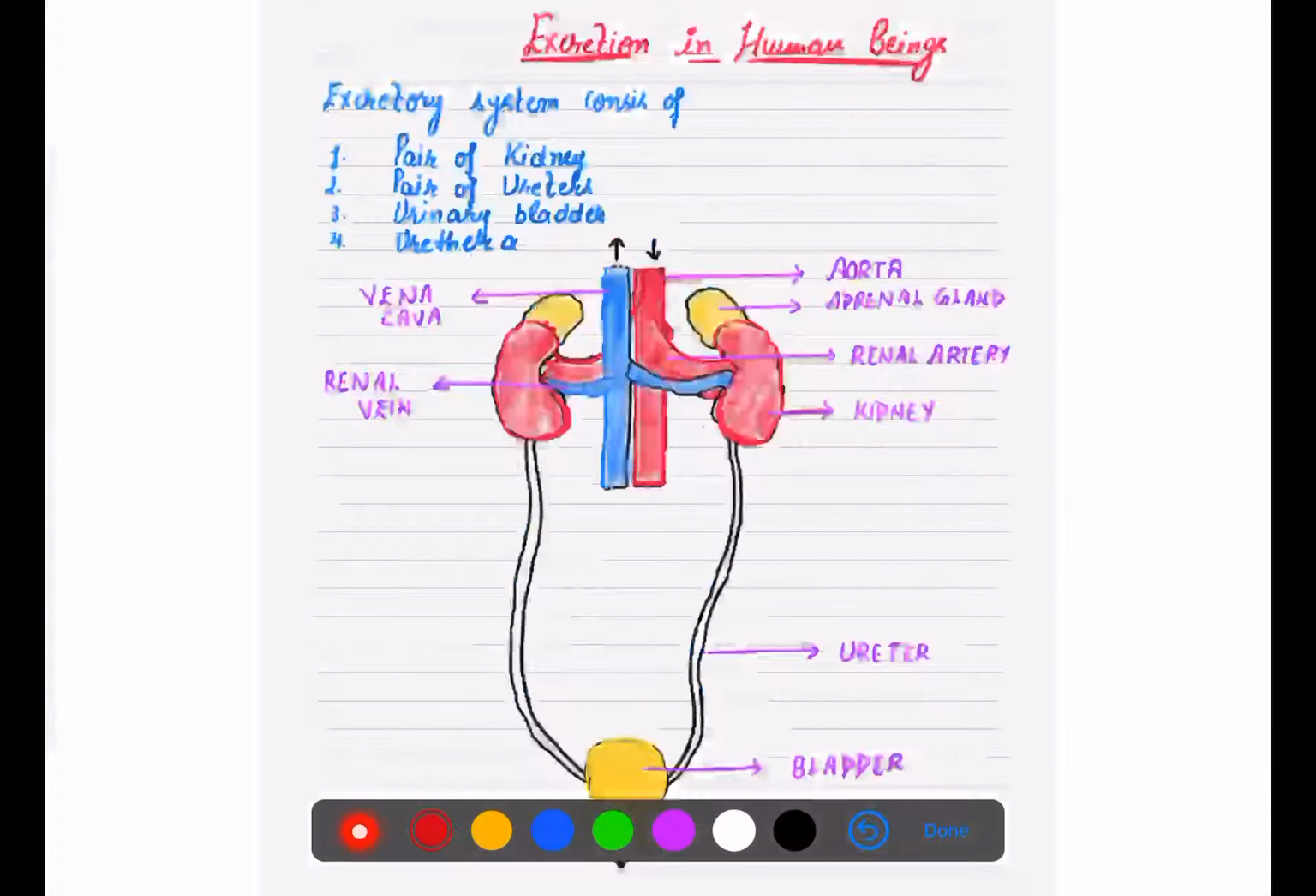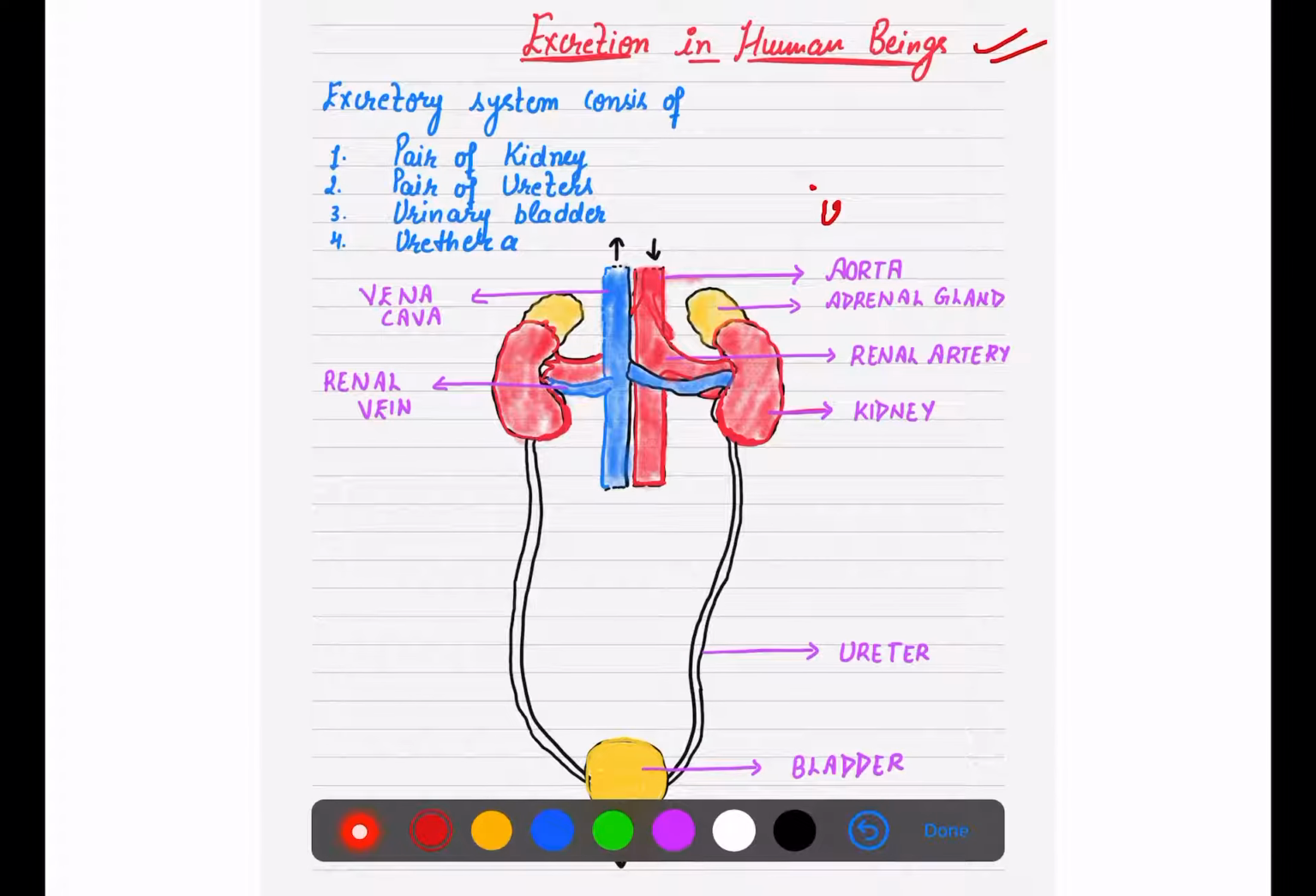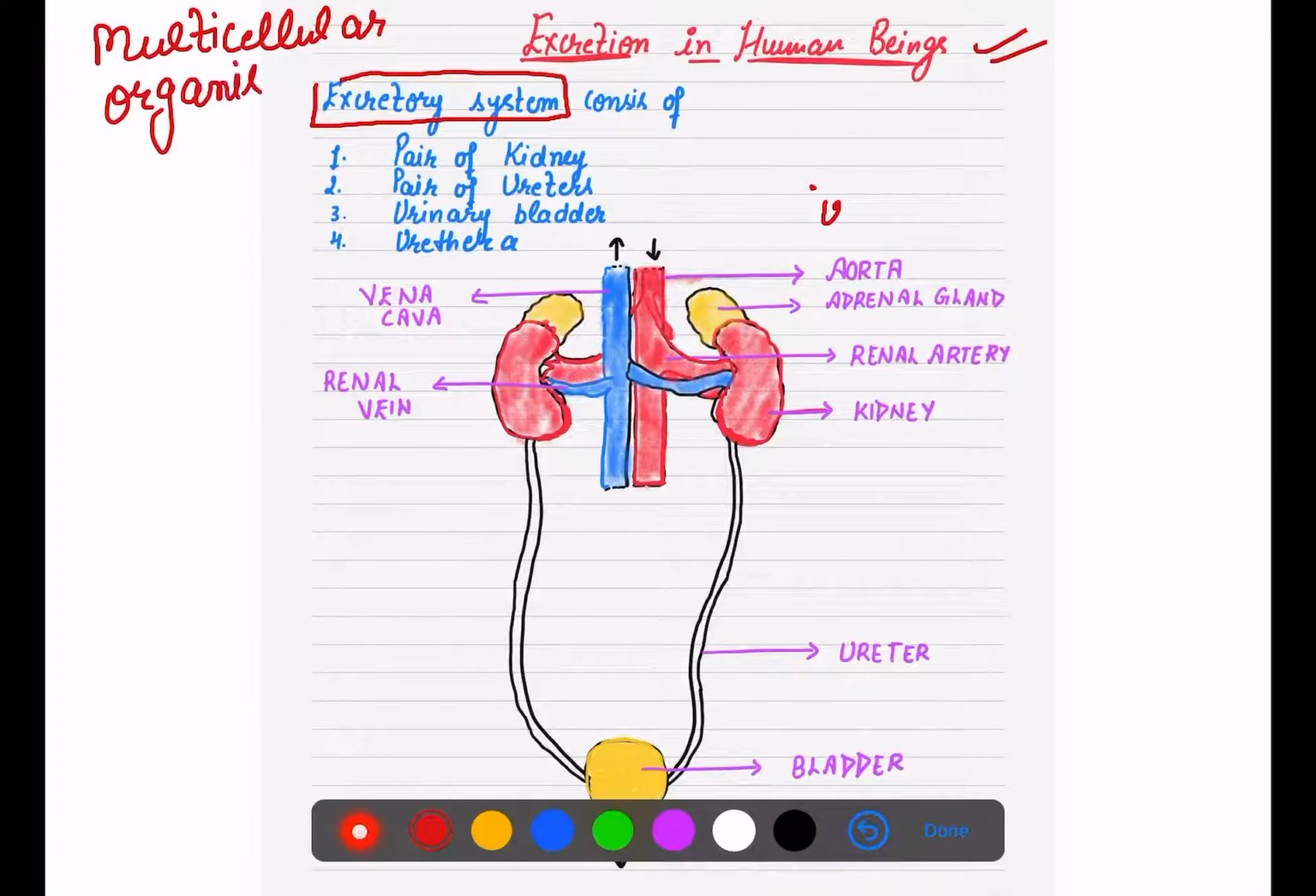Next, if we talk about now specifically excretion in human beings, our excretory system, because I told you that we are multicellular organisms, and multicellular organisms have a special system for every life process, and one of the life processes we are talking about today is excretion. So the excretory system consists of a